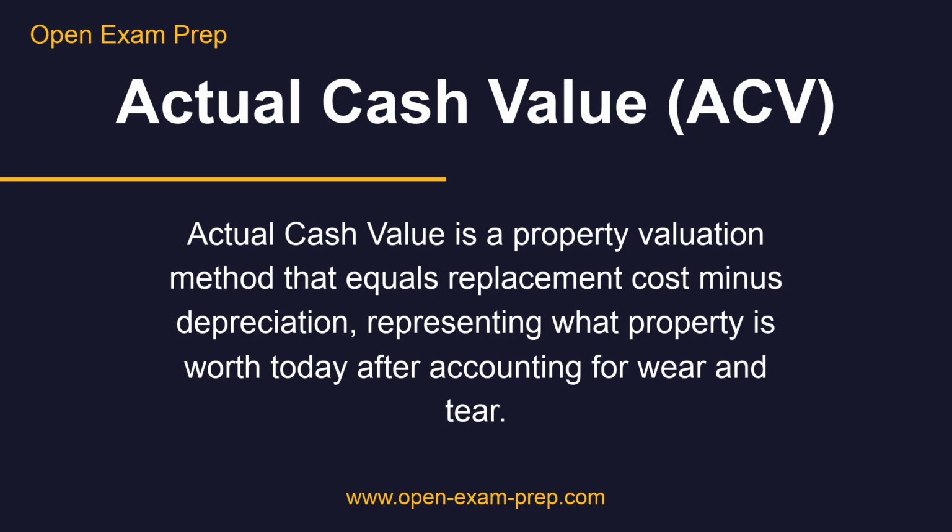Example calculation. Replacement cost: $1,000 for a new roof. Age of roof: 10 years. Expected life: 20 years. Depreciation: 50%, or $500. ACV settlement: $500.